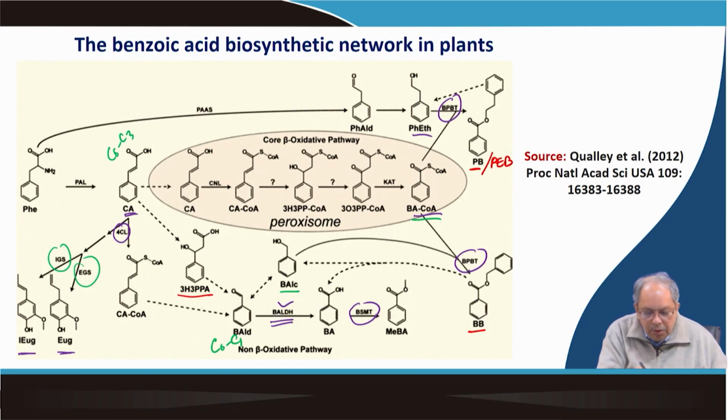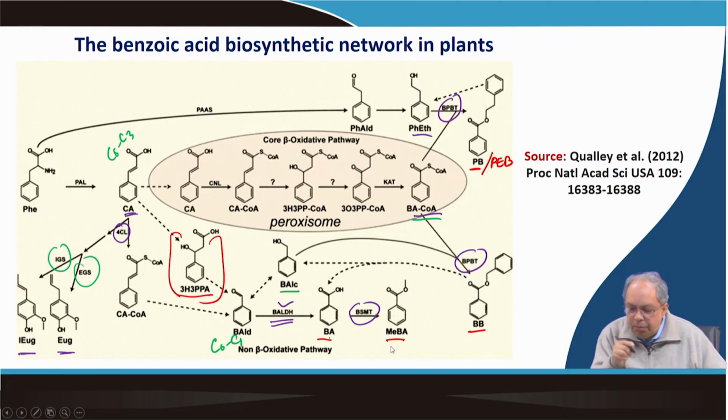It makes benzaldehyde, and benzaldehyde is subsequently converted to benzoic acid and then into methyl benzoate. And what we learned in the previous slide is that benzyl benzoate also contributes to benzyl alcohol and benzoic acid, but this has not yet been fully characterized.